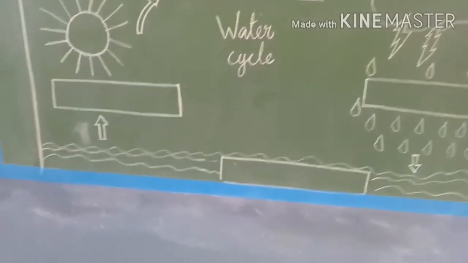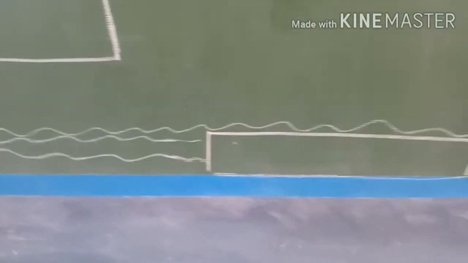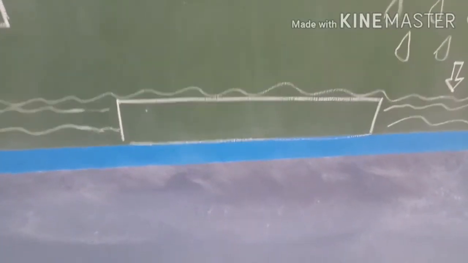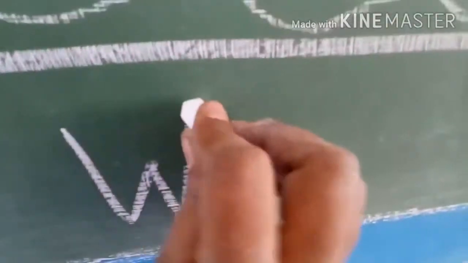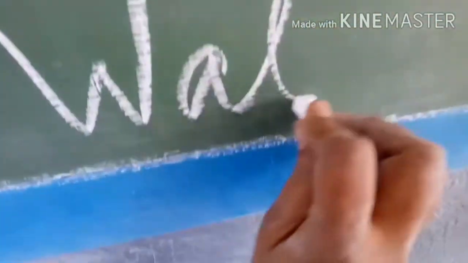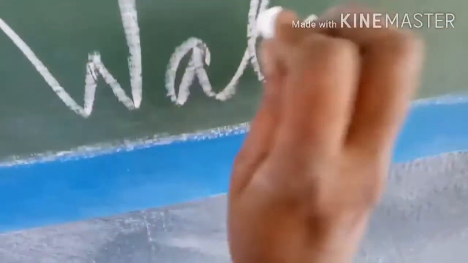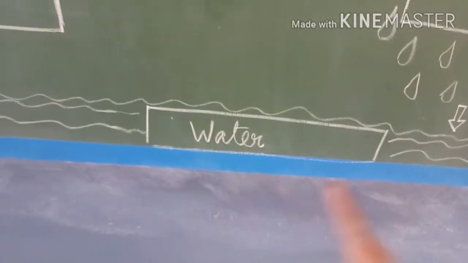Yes. So first step. What is the wave line? This is what? Water. What is that? Water. So now write water in this box. W-A-T-E-R, water. Right, children? This is what? Water.